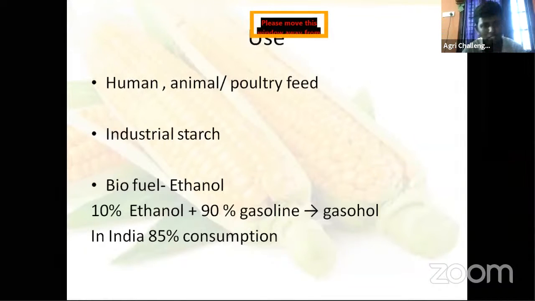And in India, 85% of the maize is generally used for consumption. In northern countries and western countries, they are using it for industrial starch, biofuel and all those things. But in India, most of it is for eating. Okay, human or animal or poultry.